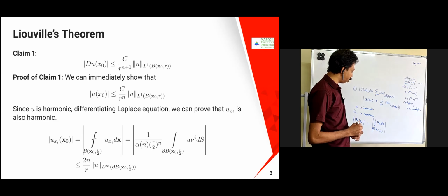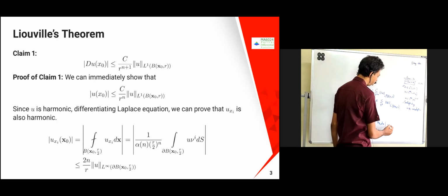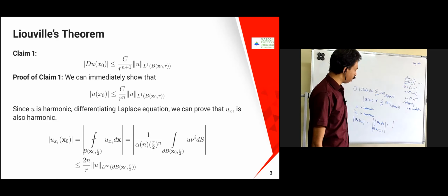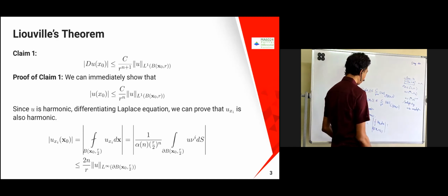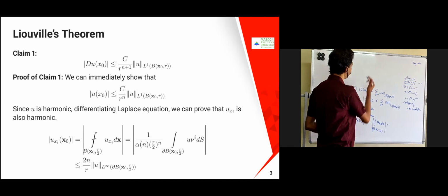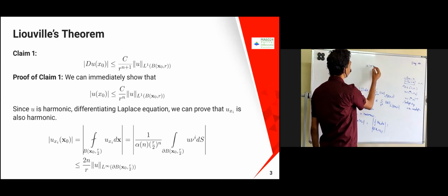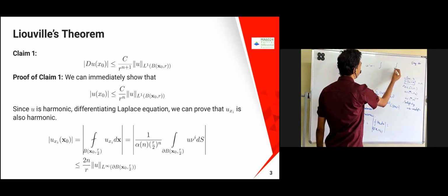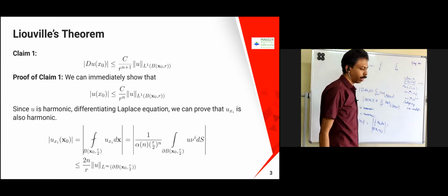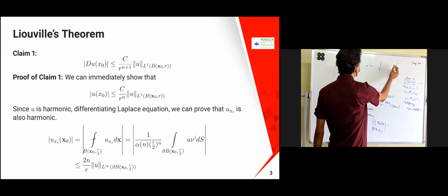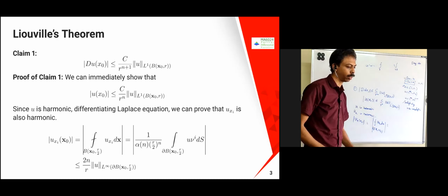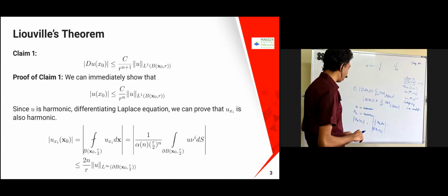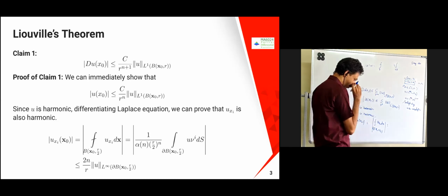We have proved something similar: u of x equal to an average integral over the ball, and both are equal. We proved this in three classes before. The same property you are going to use here.